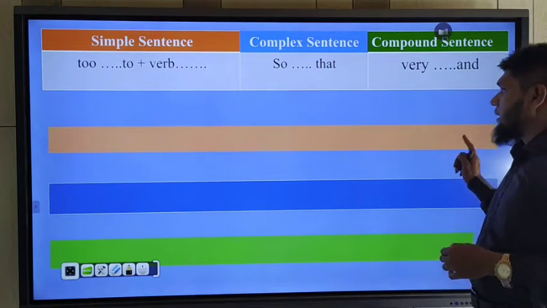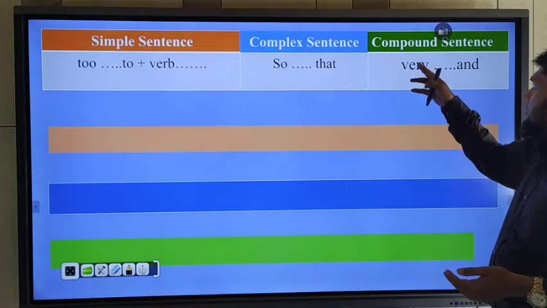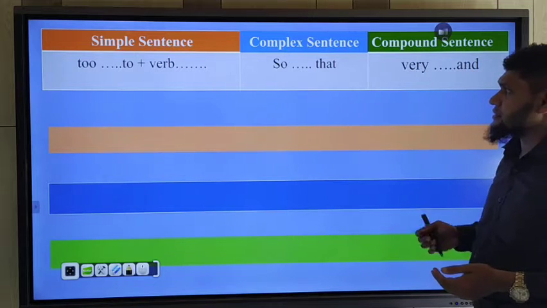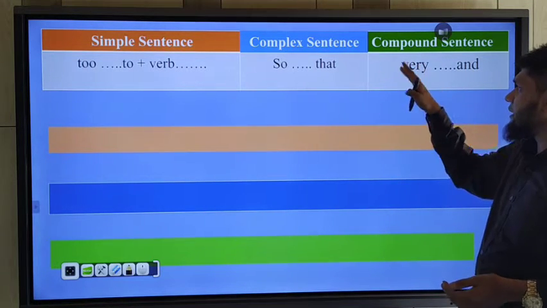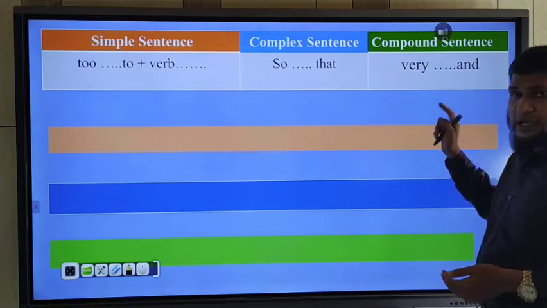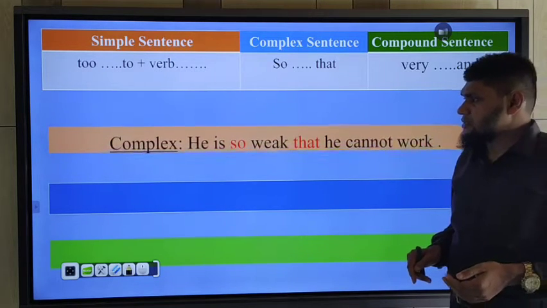And you should use "very... and" in a compound sentence. Instead of "so" you should use "very", and instead of "that" you should use "and". Okay, so let's practice the examples.